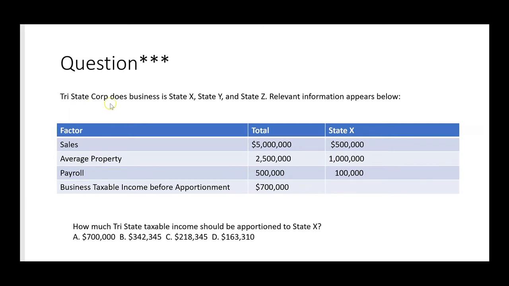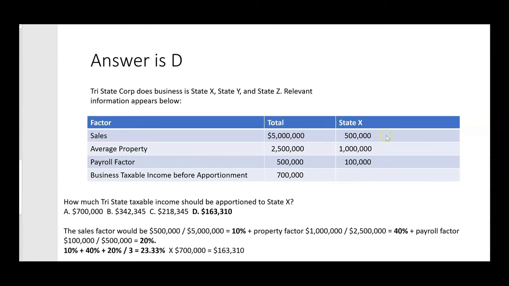So they tell us Tri-State Corp does business in State X, State Y, and State Z. Relevant information appears below. And they want to know how much tri-state taxable income should be apportioned to State X. The sales factor would be done with 500,000 divided by 5 million of total sales, right? Because State X sales is 500,000.